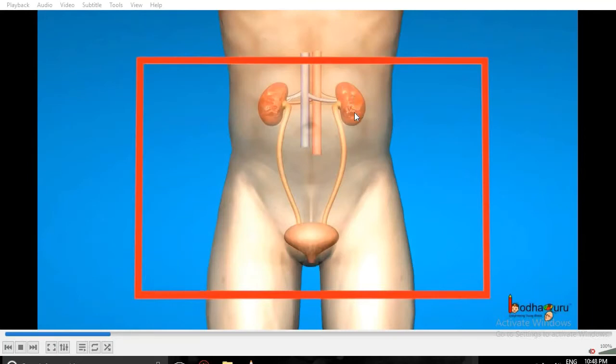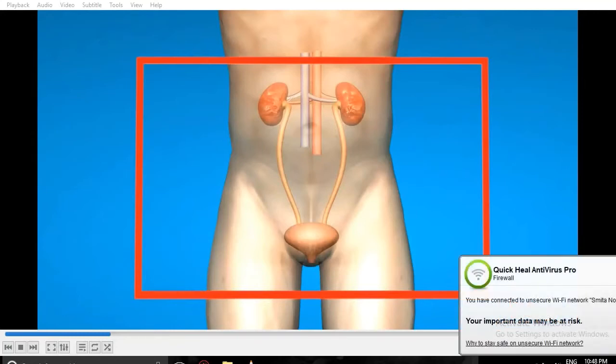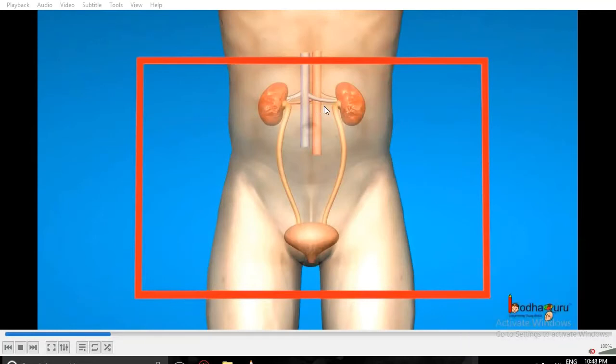For that filtration process, there are many filters present inside the kidney. Through those filters our blood gets filtered, and through the filtration process harmful substances get removed from the blood.